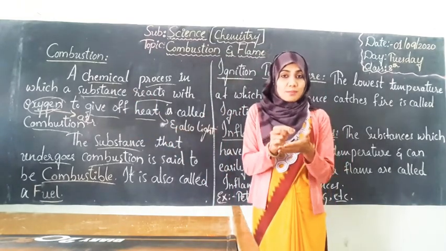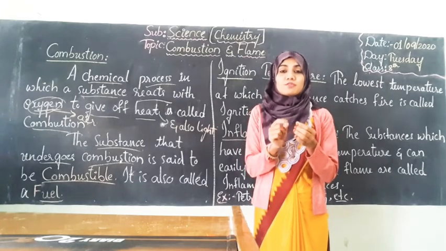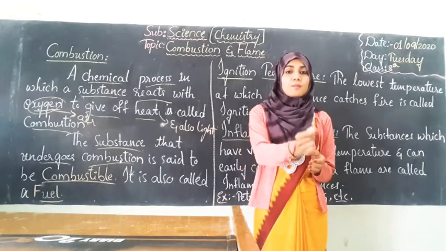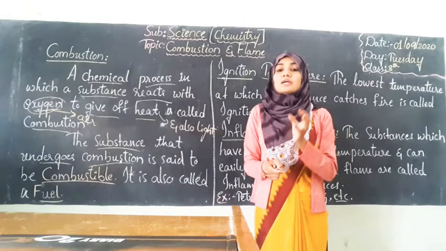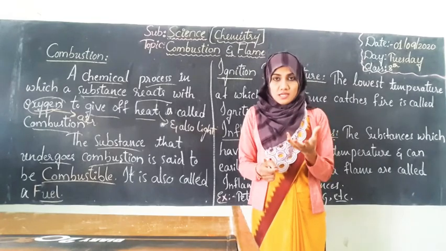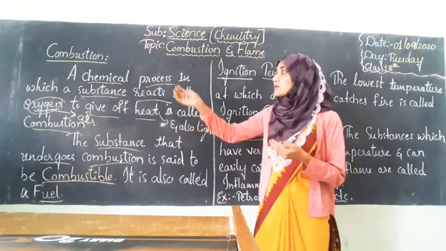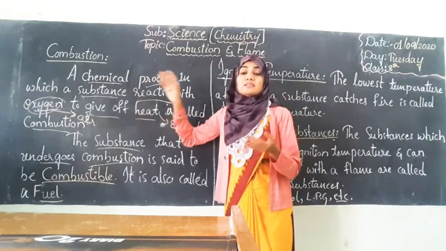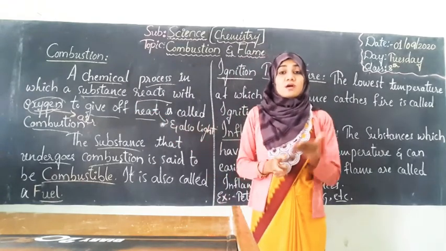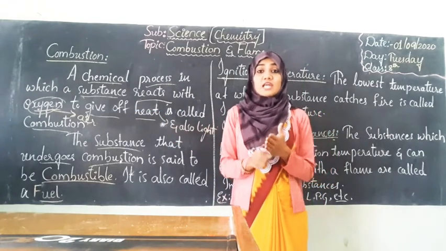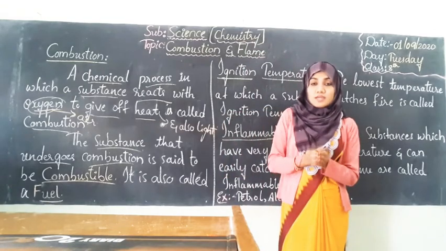If we need to burn the paper, we light a matchbox, and if we apply the fire to the paper, it starts burning. That burning process is nothing but combustion. And when does burning happen? Burning or combustion can take place only in the presence of air, isn't it?